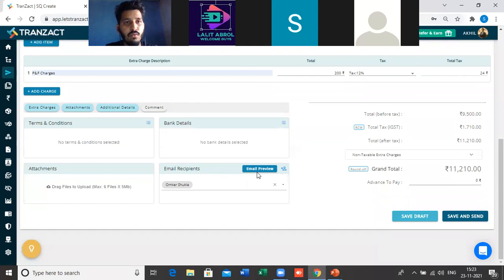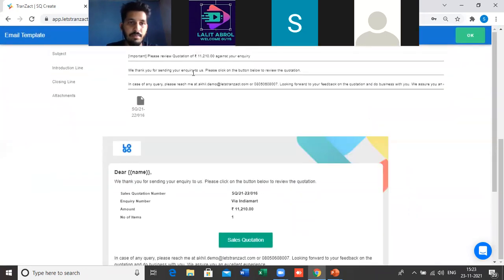And then the last thing is the email preview. In the system, if you click on send here for any document, an email will go to your buyer, and automatically the email will shoot from the system with the details of your quotation and the PDF of the quotation. If you want to see how the email will look when it goes to your buyer, just click on email preview and you will get the detail of how this email will look.